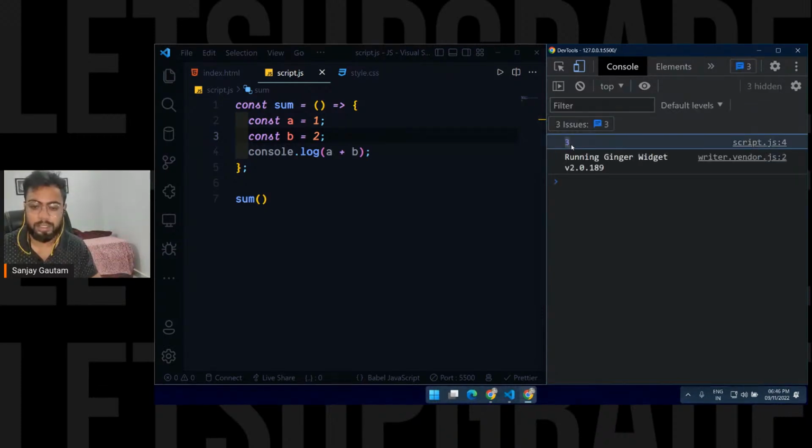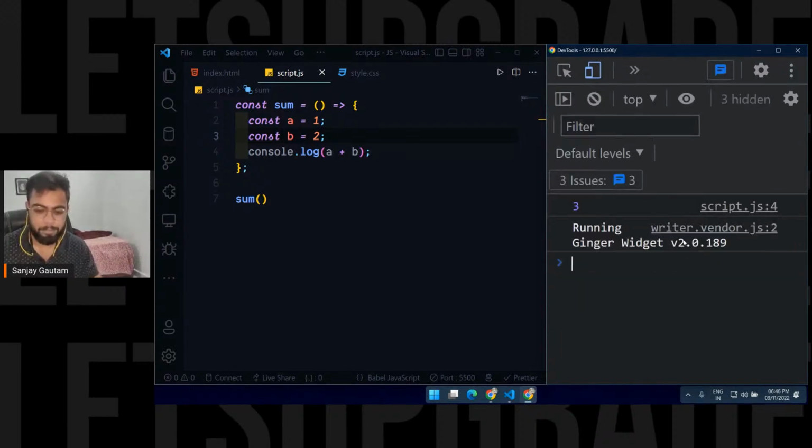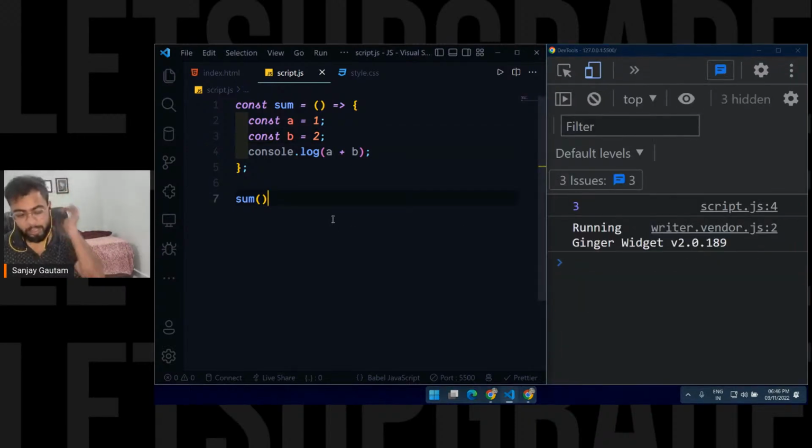Okay, now I'm getting 3 here. So in the output, I'm getting 3. Okay, that is right. But as I told you, you can pass some initial values to your function. So I'm just going to pass 1 comma 3, and the thing 2.